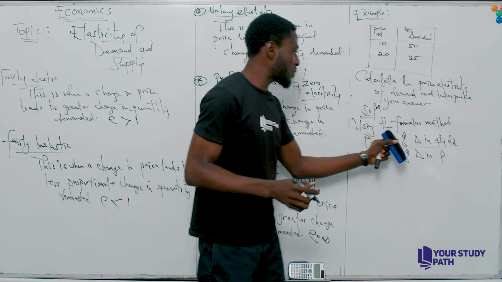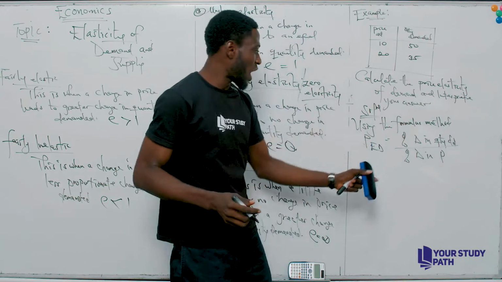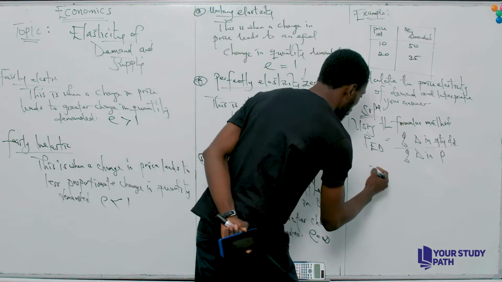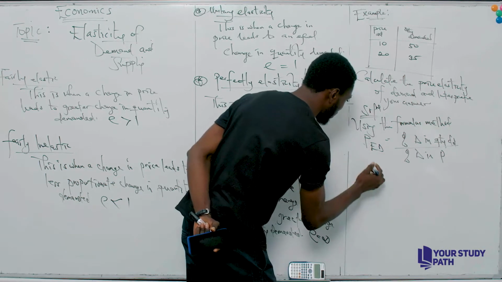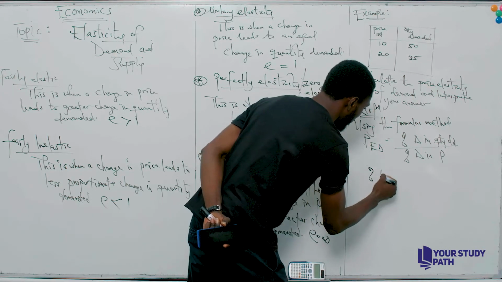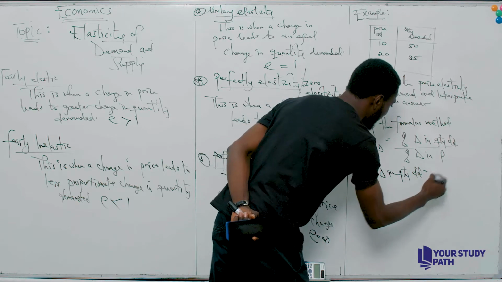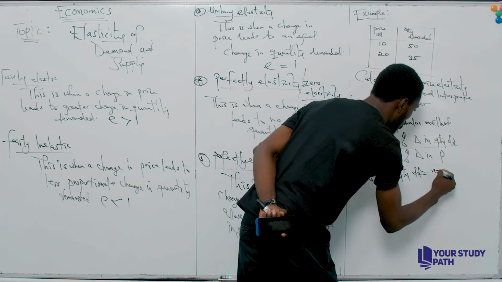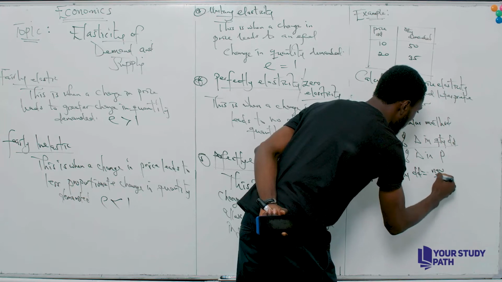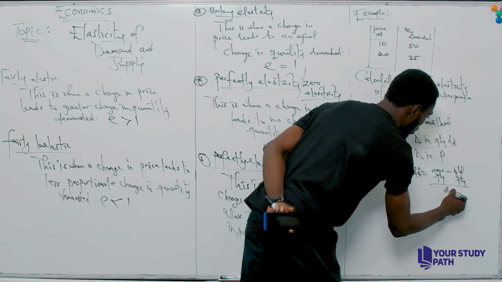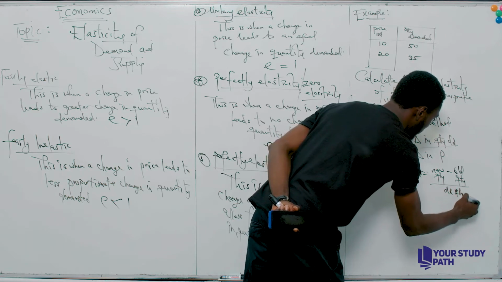Since we are saying percentage change in quantity demanded and percentage change in price, we need to ascertain our percentage change in quantity demanded. Definitely it will be the new quantity minus the old quantity divided by the old quantity.